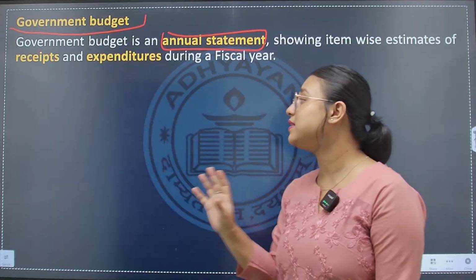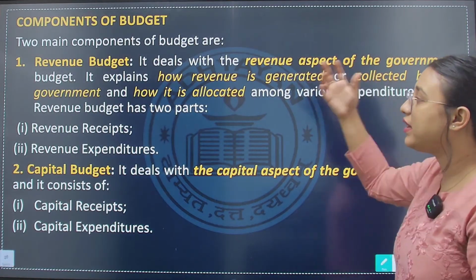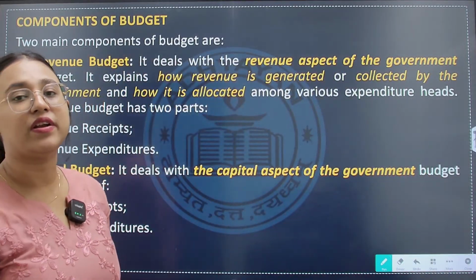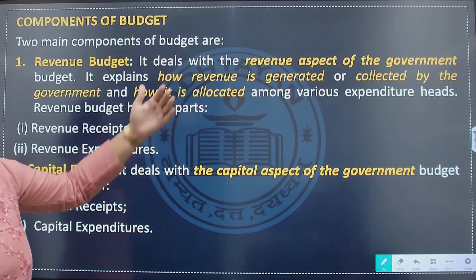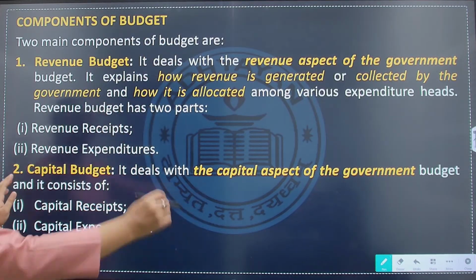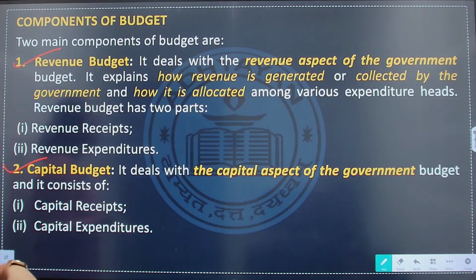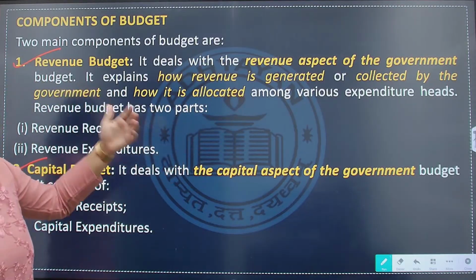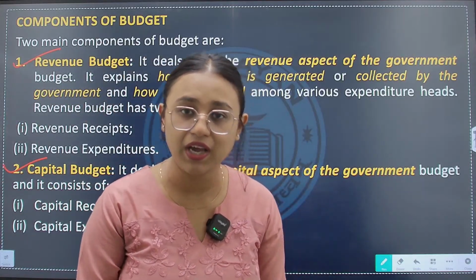Once we understand the government budget, now let us understand the various components of the government budget. The components of the government budget can be divided into two heads. The first head is the revenue budget and the second head is the capital budget. Now what is the revenue budget? The revenue budget deals with the revenue aspect of the government.